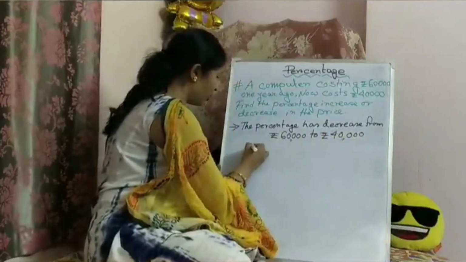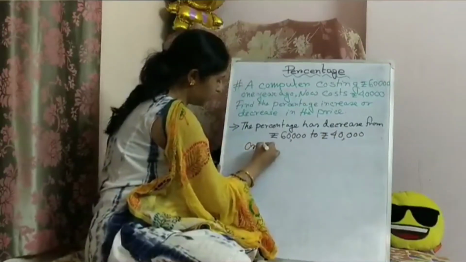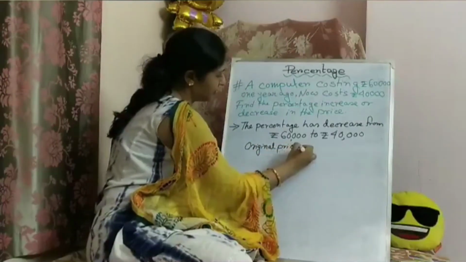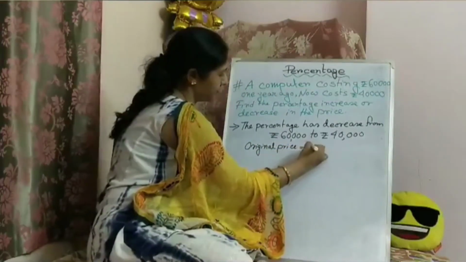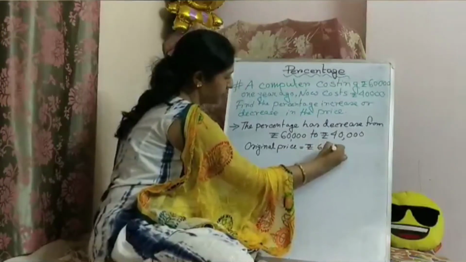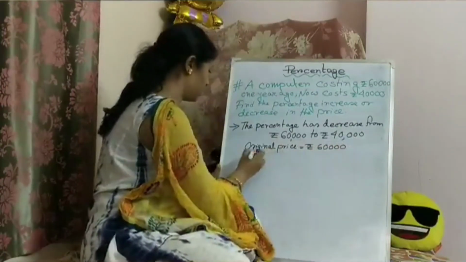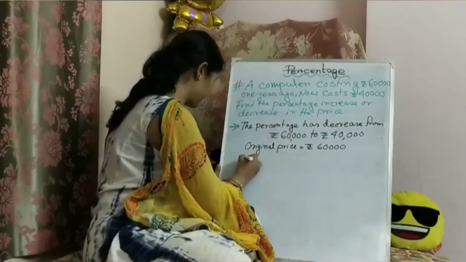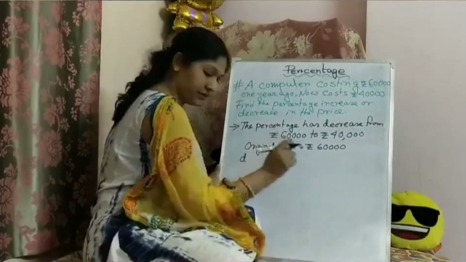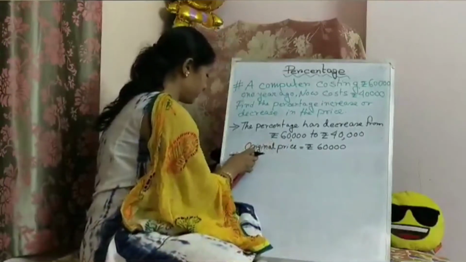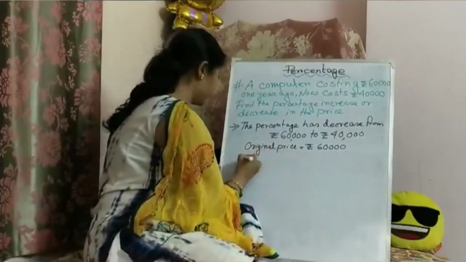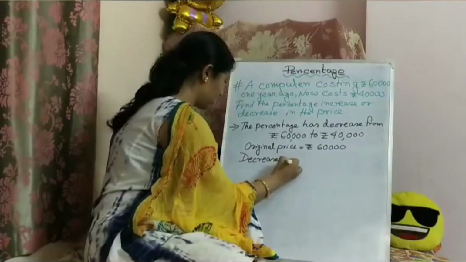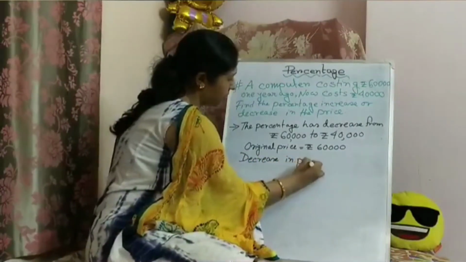Okay, so original price is 60,000. Okay, so decrease in price is 20,000.